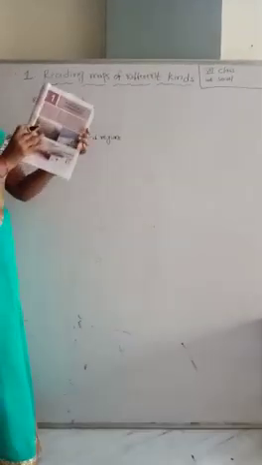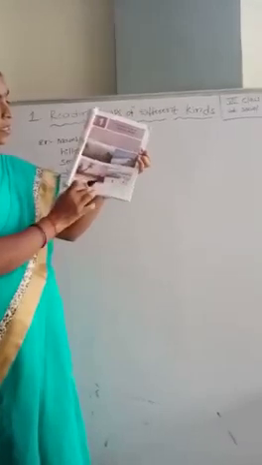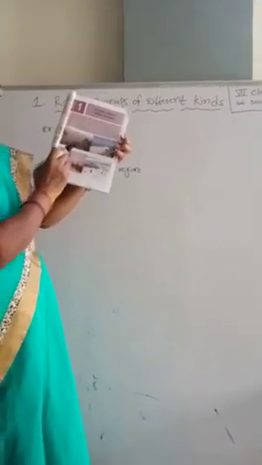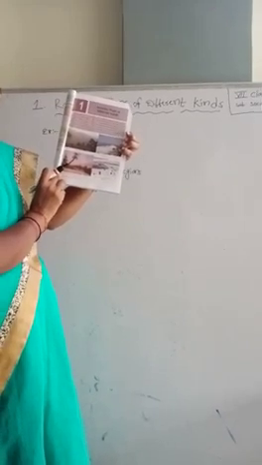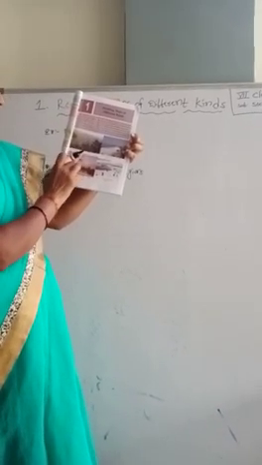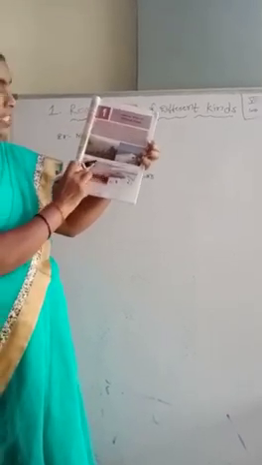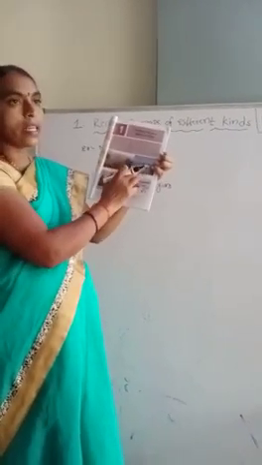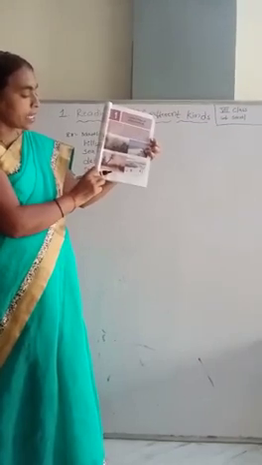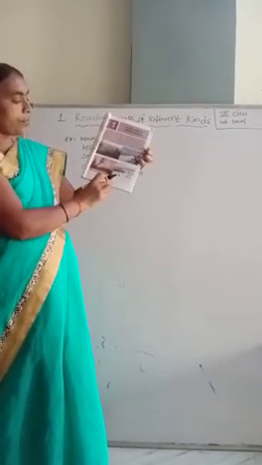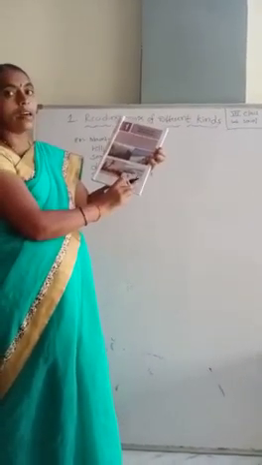Children, look at these pictures. These are four different types of pictures. One is the evergreen forest in the Western Ghats, the second is the beach in Brazil, the third is the oasis, and the fourth is the ice-covered continent.